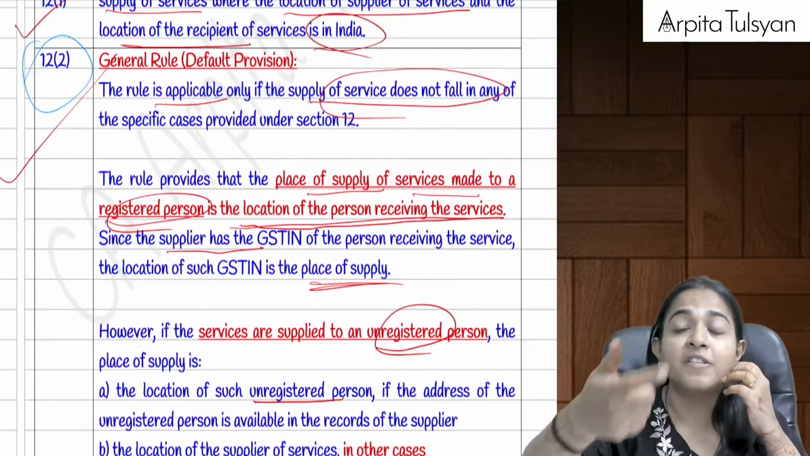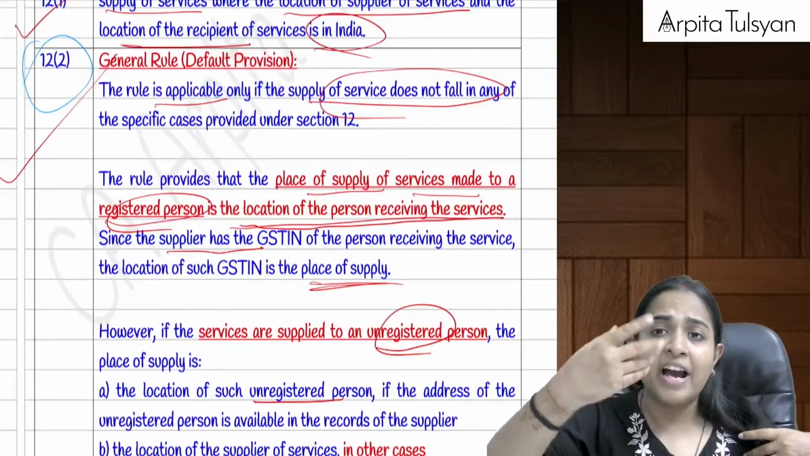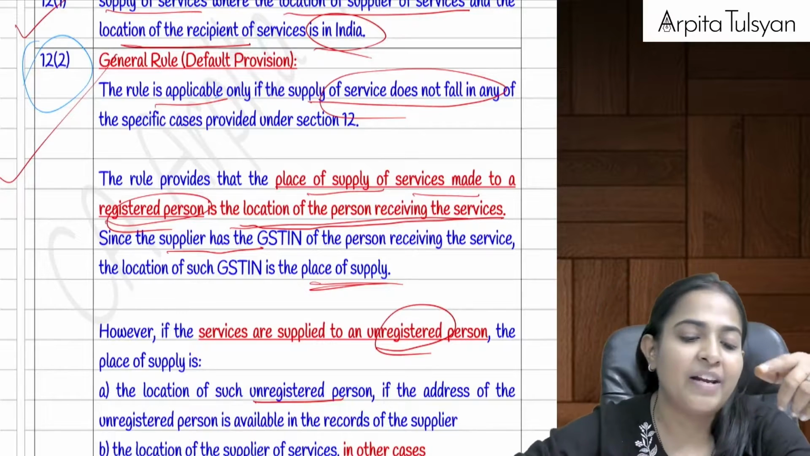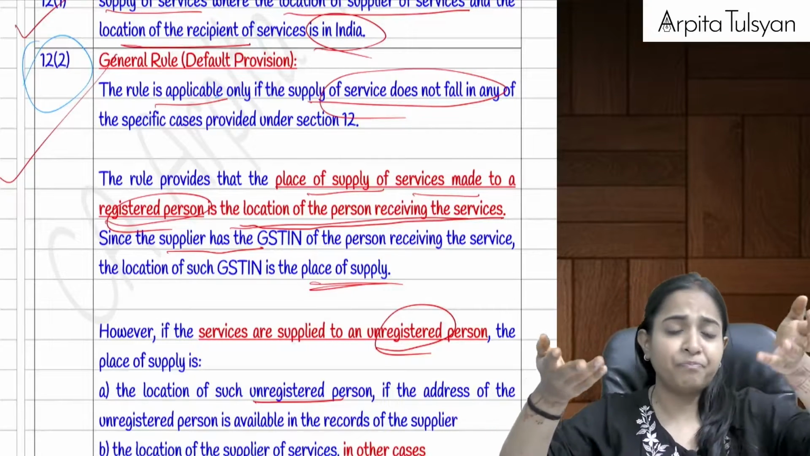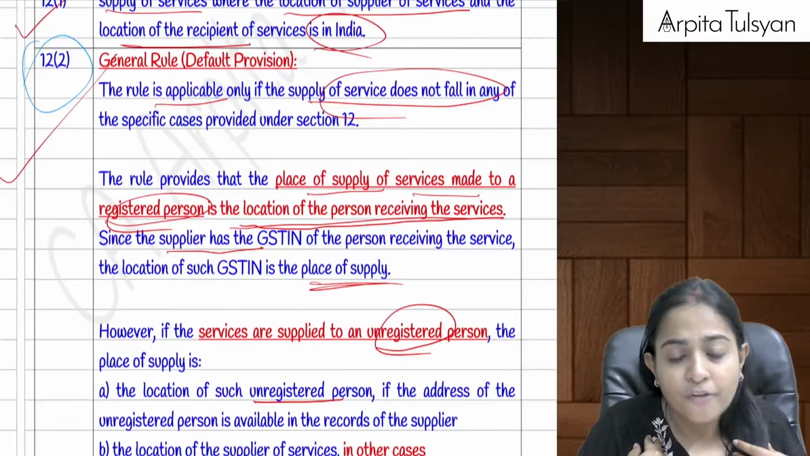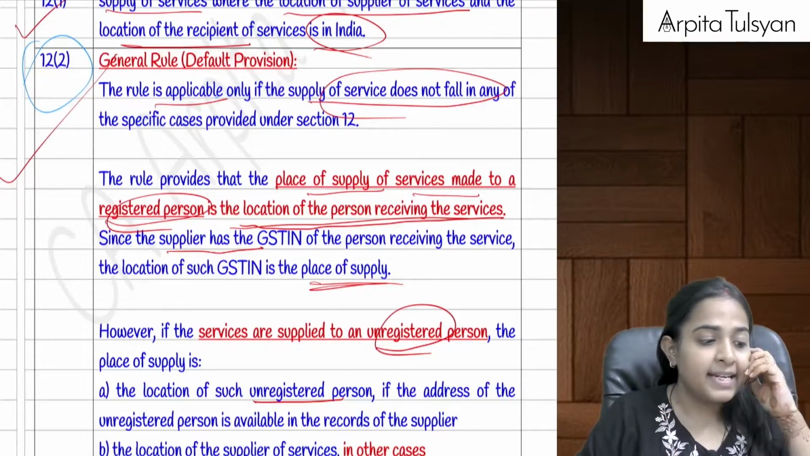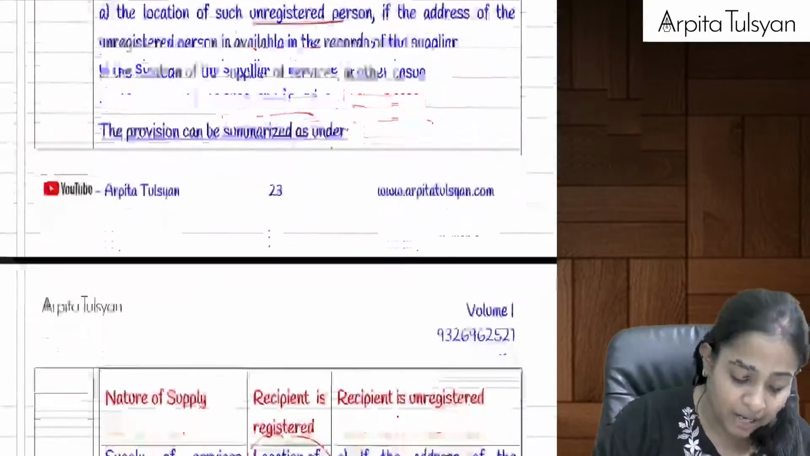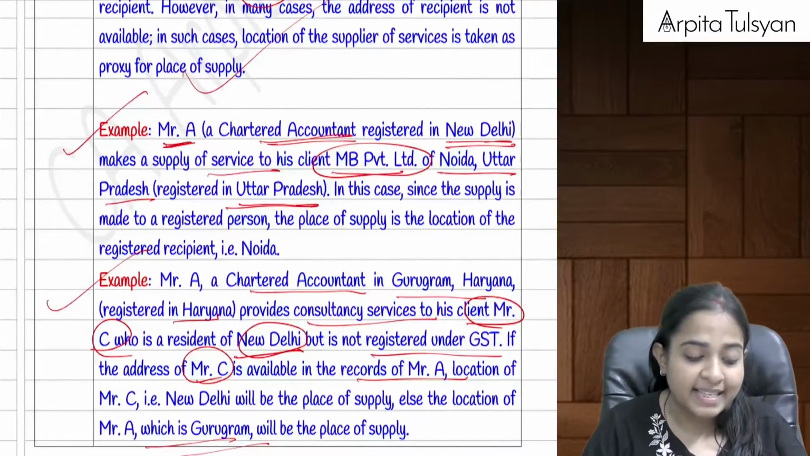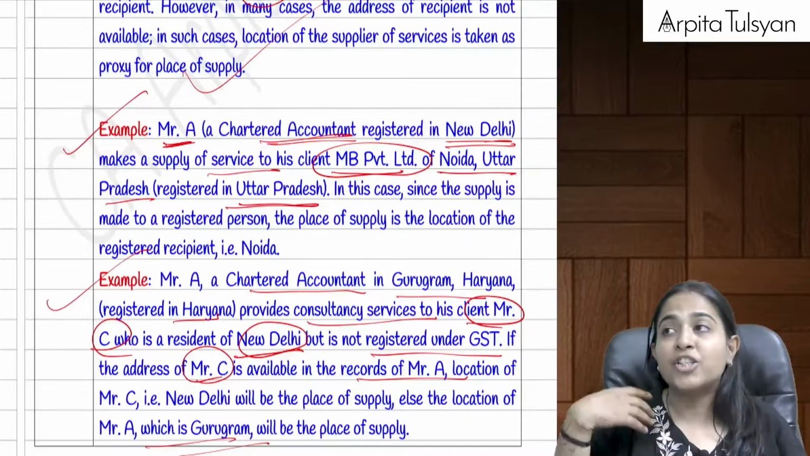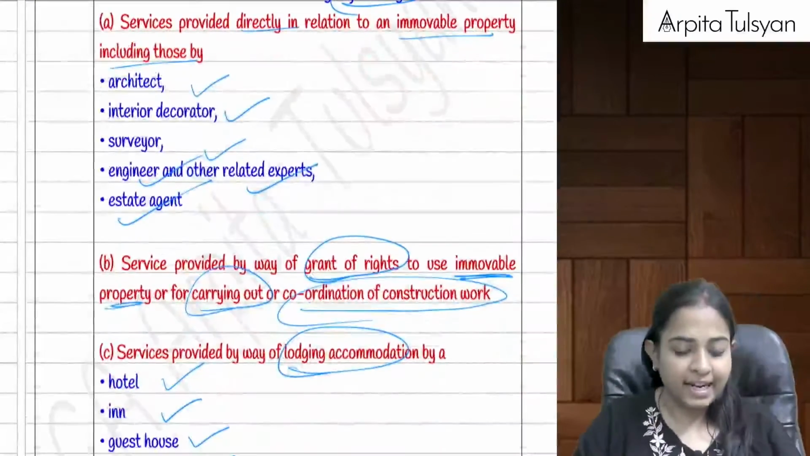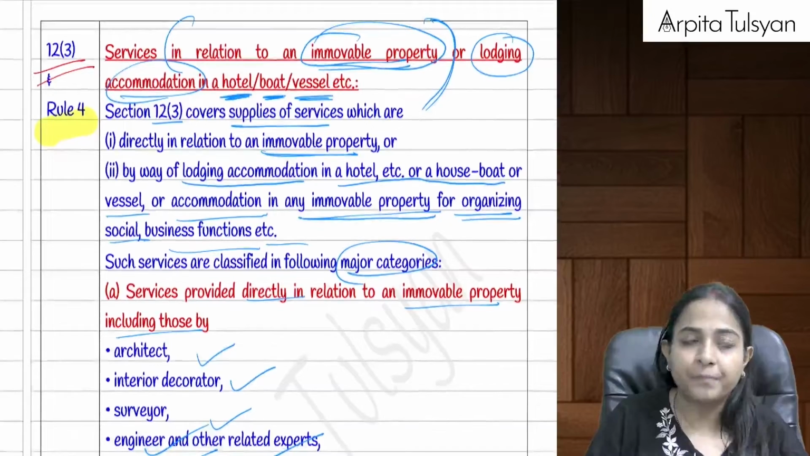But what if the service is being given to an unregistered person? If we have the address of that person available, the place of supply will be the location of his address. But if his address is not available and we do not have any details of the location of the recipient, then the location of the supplier will be considered as the place of supply. Are you clear till here? Yes, this is the default provision under section number 12(2). In most cases they have tried to keep the location of the recipient as the place of supply, because that's where the concept of GST lies, right? If that is not available, then we are left with no choice.